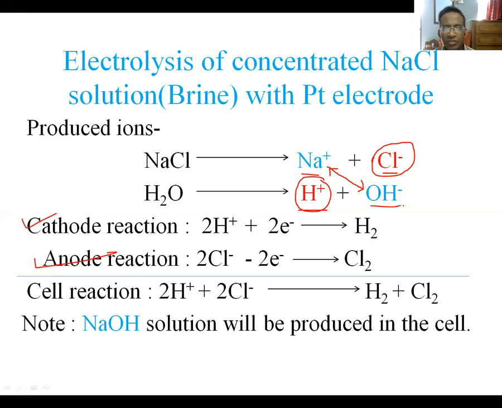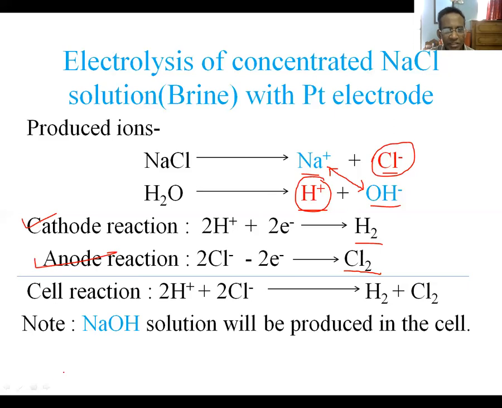So this electrolysis process is very important because we are getting 3 important chemicals. We are getting hydrogen gas at the cathode, chlorine gas at the anode, and sodium hydroxide in the electrolyte solution. In this way, we can produce caustic soda, that is sodium hydroxide, industrially also. This is the concentration effect.